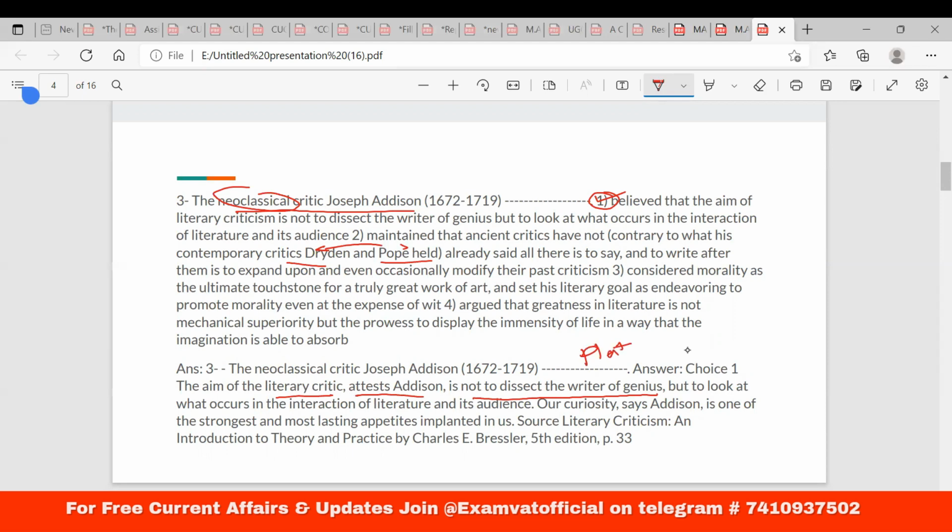And Plato has not focused upon the writer, because a writer, or obviously a poet, would rather do mimesis. So the writer's genius is not the part, but to look at what occurs in the interactions of literature and its audiences. So the very organic procedures.